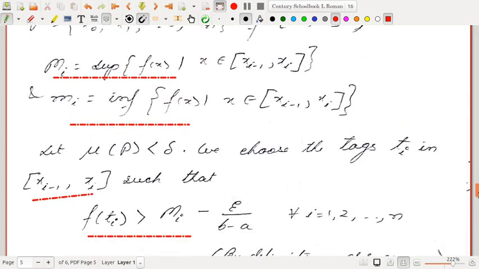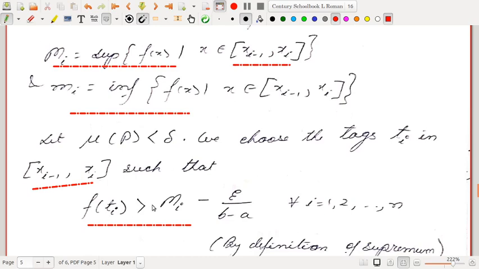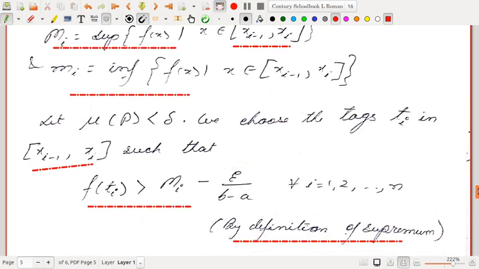Supremum is the least upper bound, so any quantity less than Mi cannot be an upper bound. That means there is at least one x inside this interval for which f of x is greater than Mi minus epsilon by b minus a. We take that particular x as ti. So it's very easy: we can choose the tags in such a way that f of ti is strictly greater than capital Mi minus epsilon by b minus a.